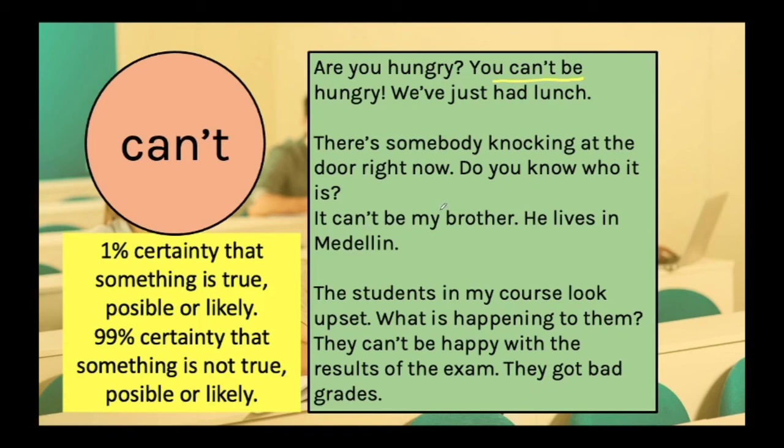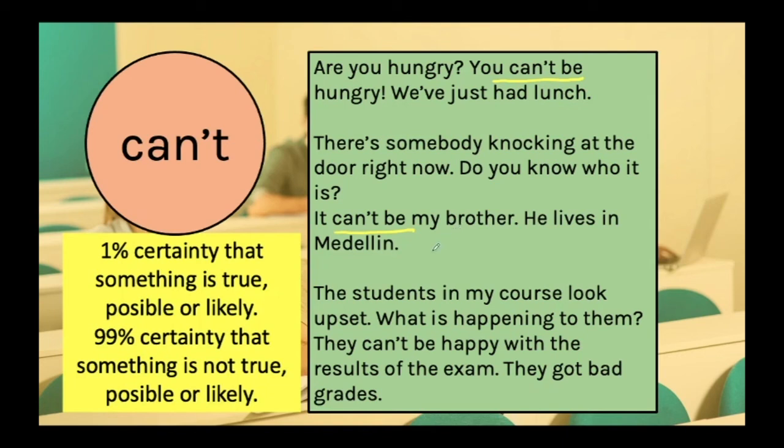There is somebody knocking at the door now. Do you know who it is? It can't be my brother because he lives in Medellin. So I am 99% sure that the person who is knocking on the door is not my brother. I use can't to say that I am almost absolutely certain that he is not the person who is knocking on my door.